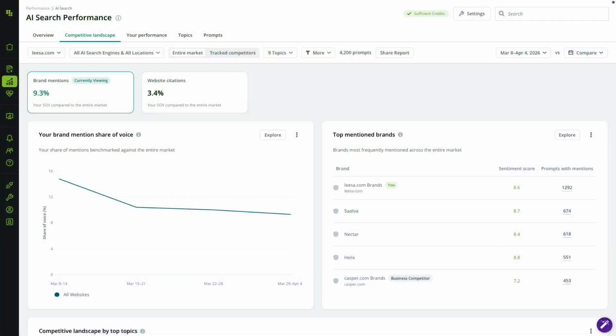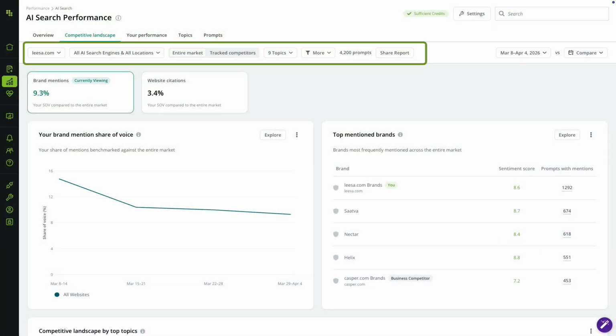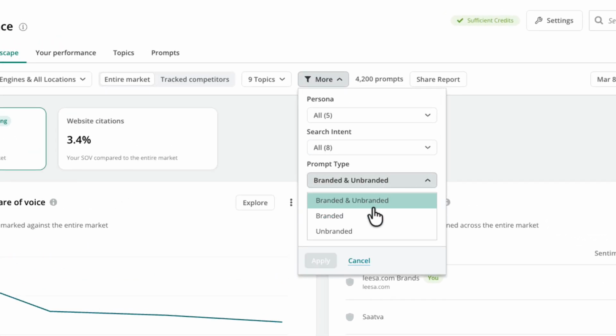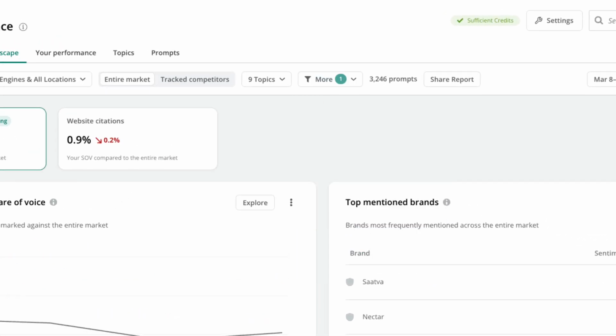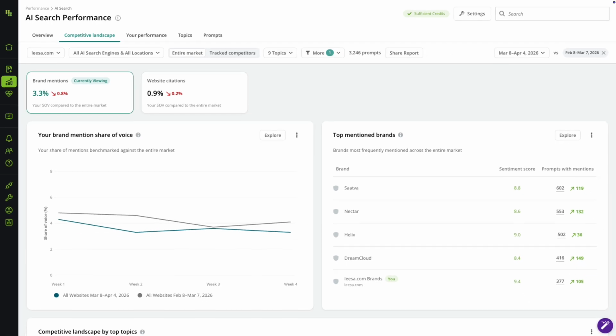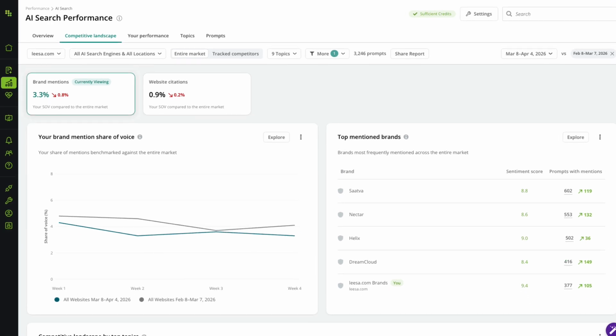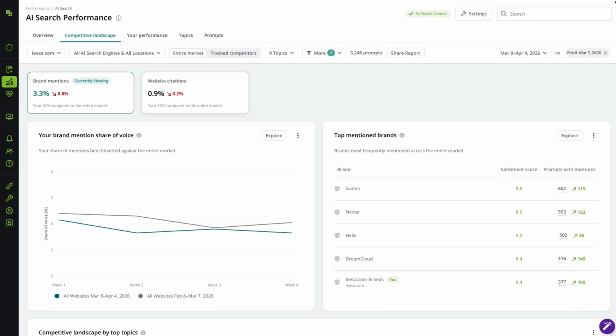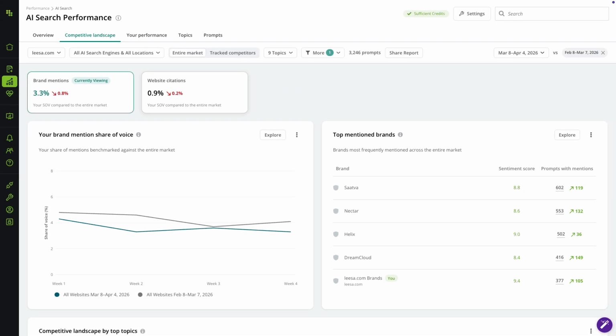First things first, she sets the right filter context for what she needs. She switches to unbranded prompts to analyze the true competitive field, general category queries where brands are competing purely on content authority. With the right filter in place, the KPI cards give her a headline read, her share of voice for brand mentions and citations versus the total market with period over period movement.